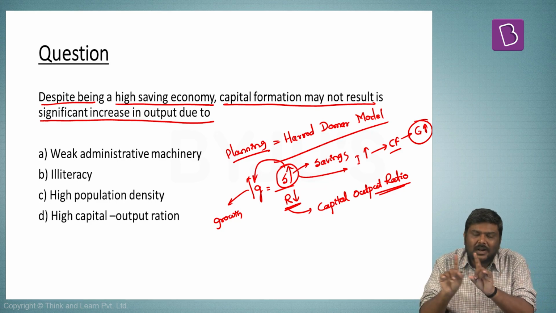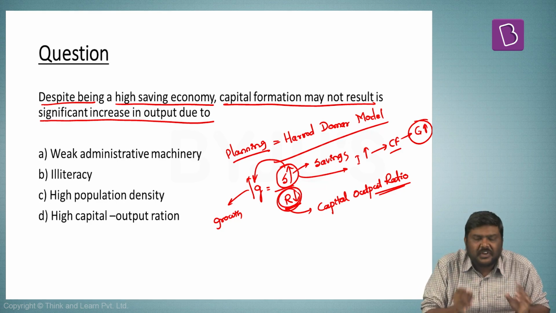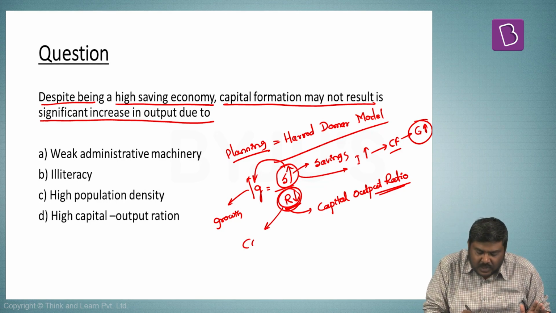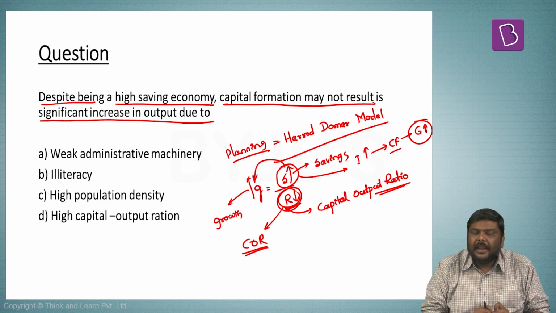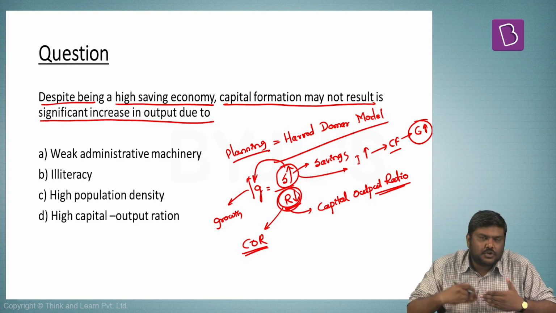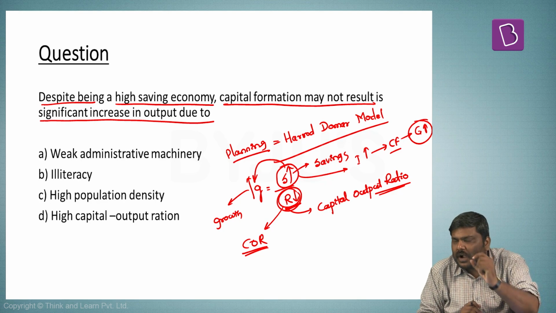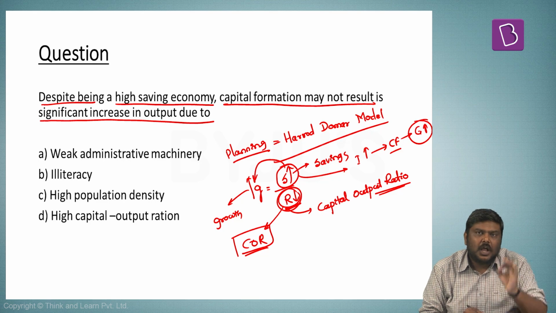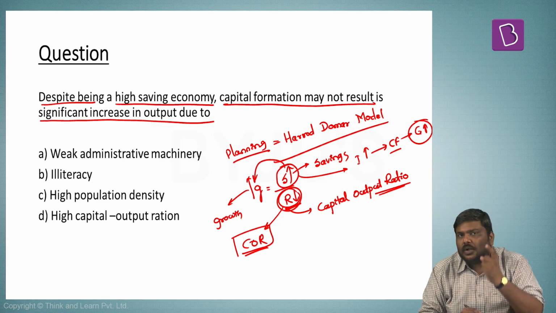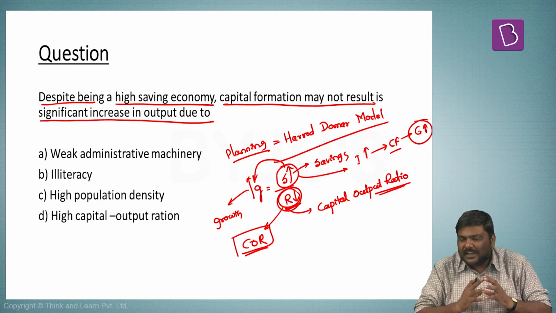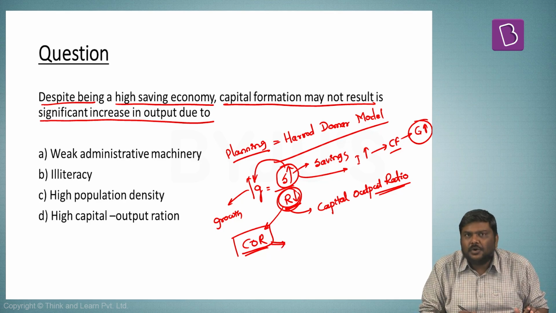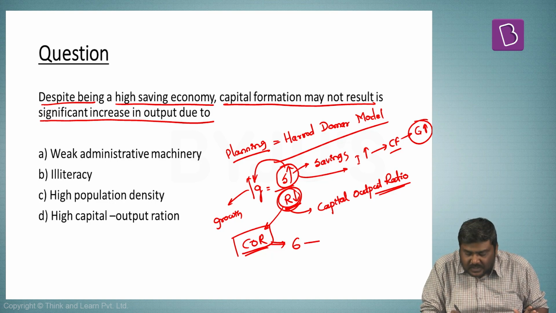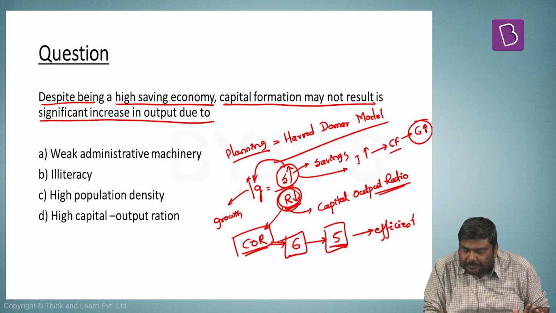This is one understanding. Now what is the concept of capital output ratio, also referred to as COR? It basically refers to the capital that has to be invested to get 1 unit of output. I'll repeat the statement. Capital output ratio refers to how much capital must be invested to get 1 unit of output. Now can I simply say, if the capital output ratio earlier was 6 and it has reduced to 5, my capital investment is becoming efficient? Have you understood the statement here?